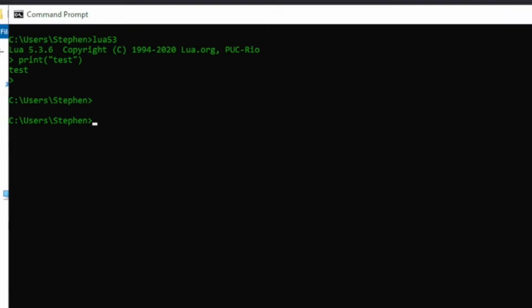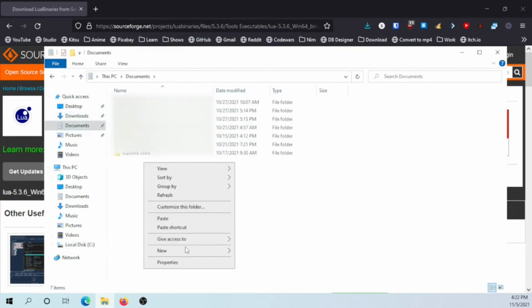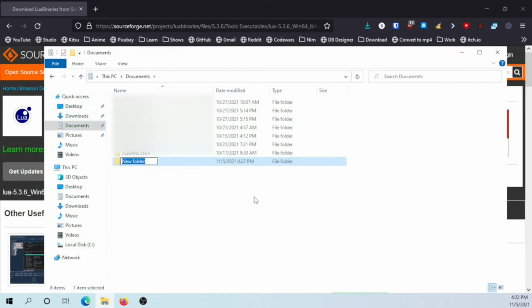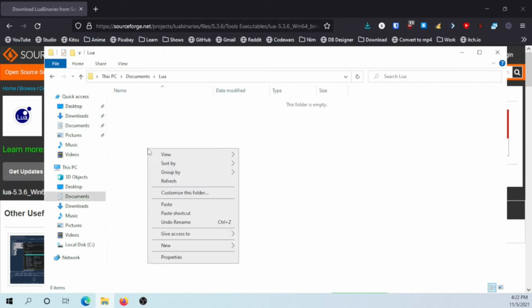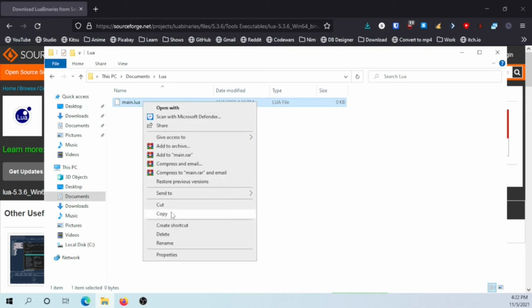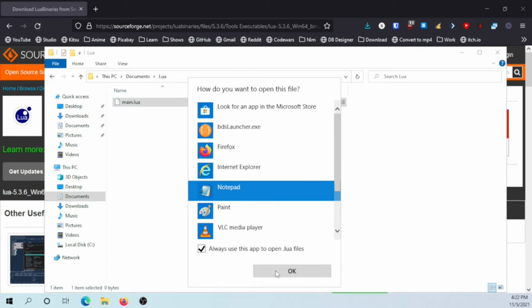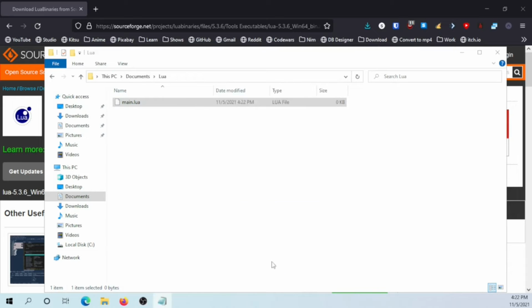Next up, you probably want to actually try and run a Lua file. I'm going to create a new folder and call it Lua, for my Lua programs. Here I'm going to say new text document, and make sure you can see the .txt there, because we want to change that. So we're going to name it main.lua, remove the .txt if it was there, and say yes. You can then edit it with Notepad. Let's open it with, more apps, Notepad. There we go.